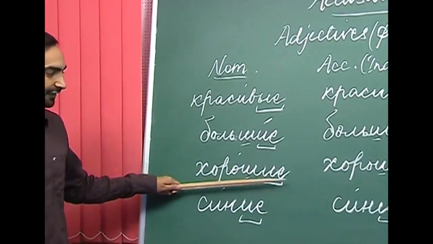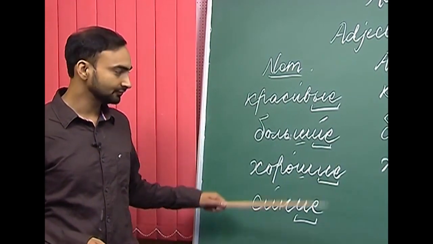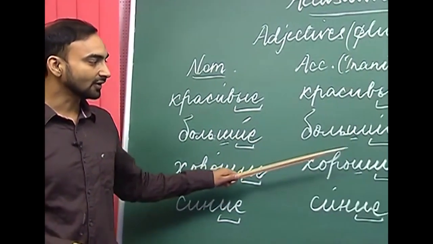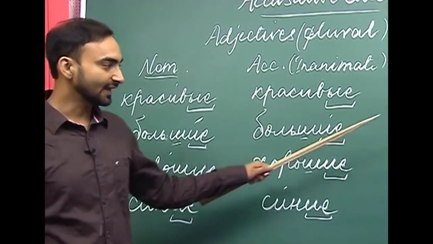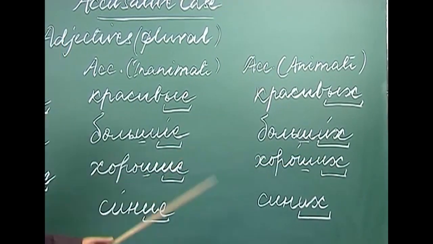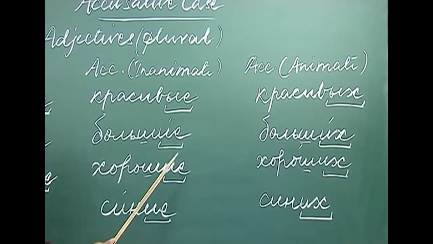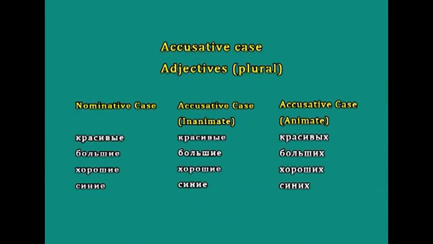Next adjective we have is khoroshiye. Khoroshiye is good. Again, it will not change if it qualifies an inanimate noun, but it will change if it qualifies an animate noun. What is the change? Again we are replacing the ending ye with kh. Khoroshiye and khoroshikh.